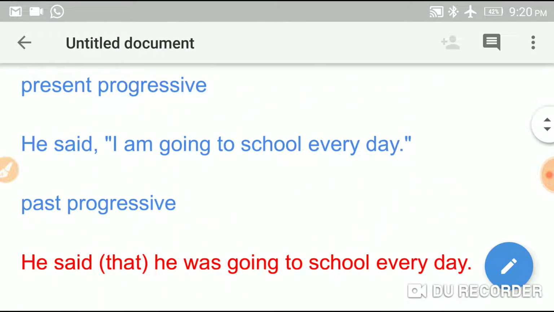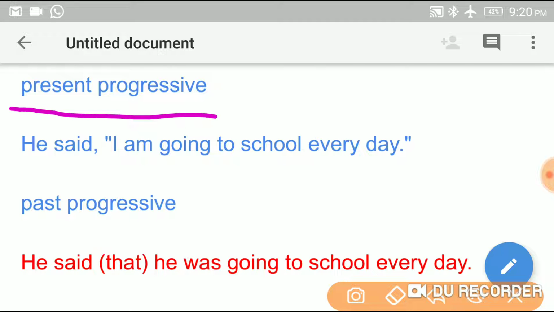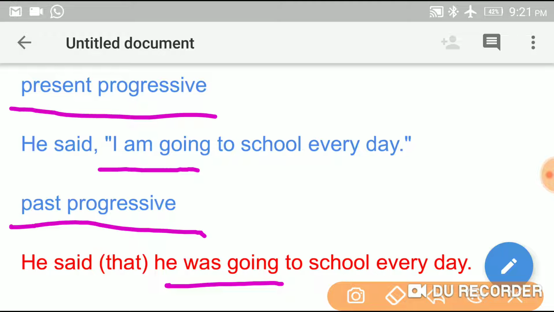Present continuous tense, or present progressive tense as it is also called, changes into past continuous tense or past progressive tense. For example, he said I am going to school every day. See here, I am going is present continuous tense, so it changes into he said that he was going to school every day.